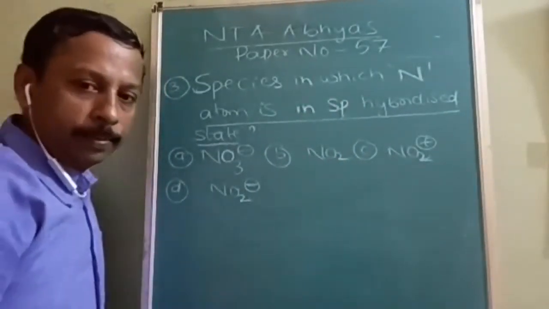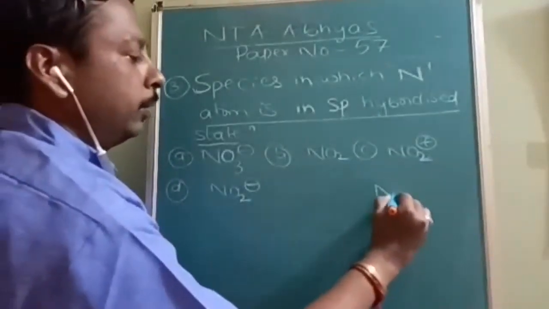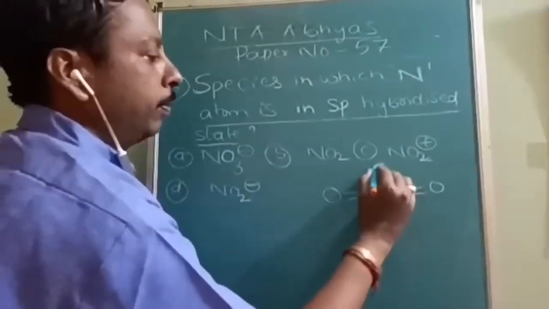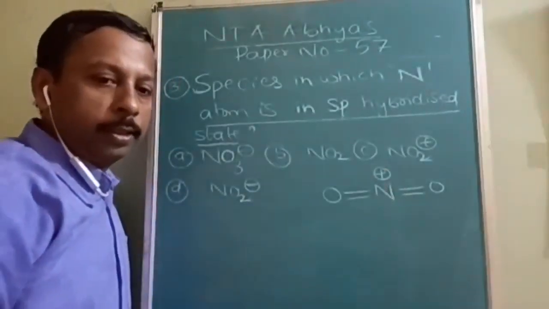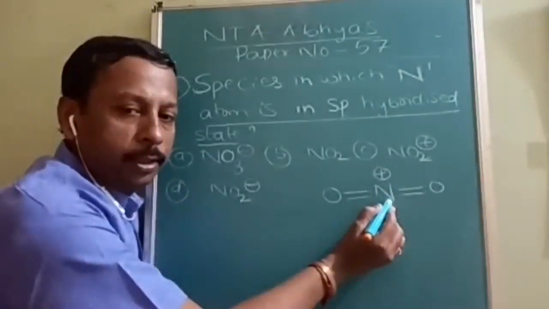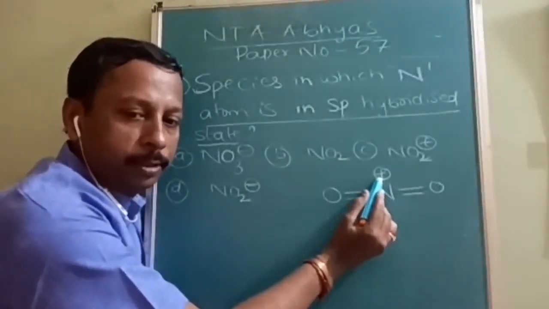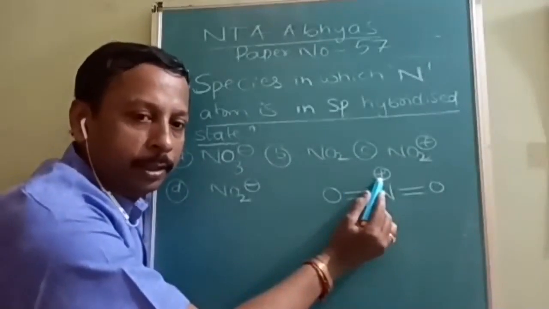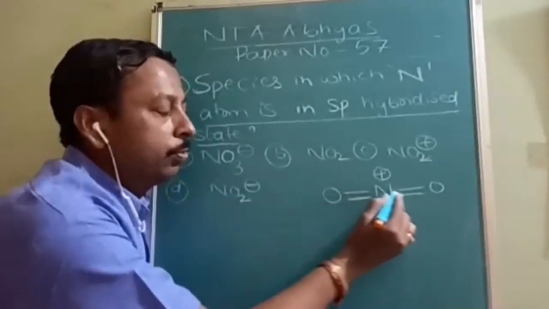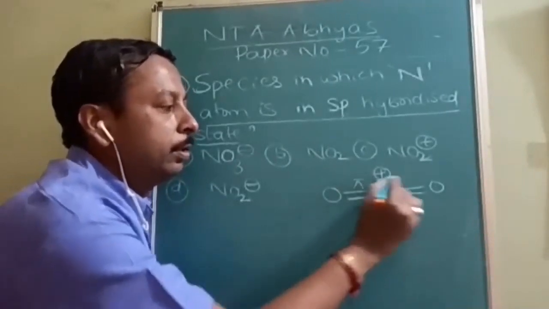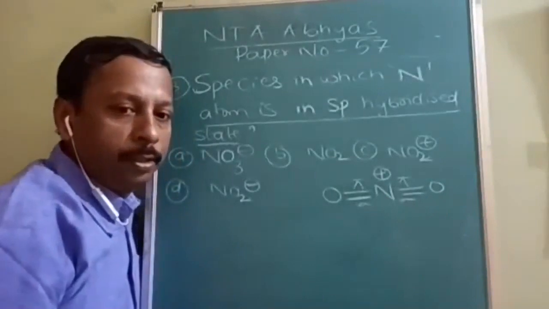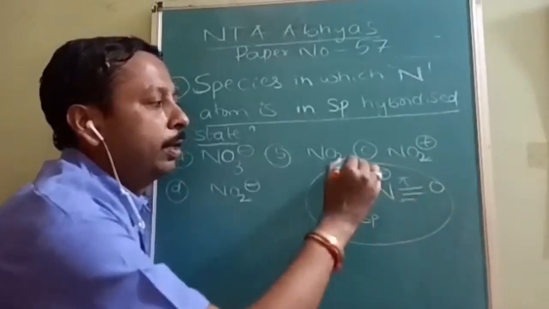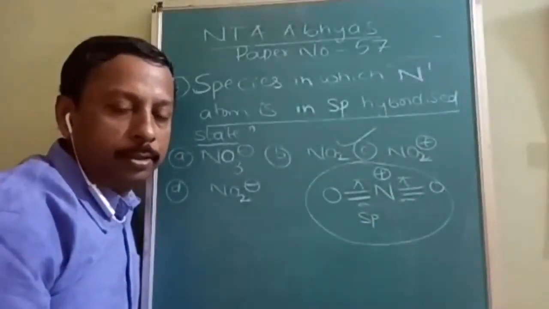So I am directly explaining the reason. See, in NO2 plus, N double bond O, and it will be positive. What is the hybridization state of the nitrogen? When nitrogen possesses positive charge, it will be as good as carbon, with two sigma bonds and two pi bonds. Two sigma bonds and two pi bonds, hybridization is going to be sp hybridization. So what is the answer? C is the correct answer.